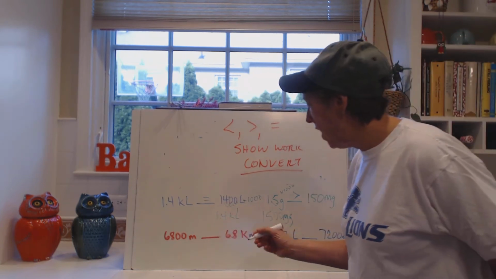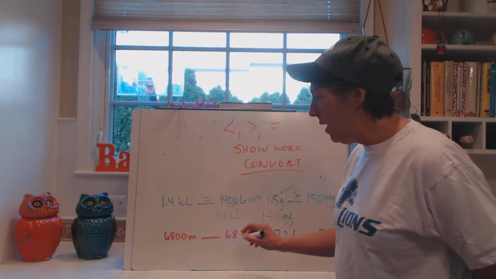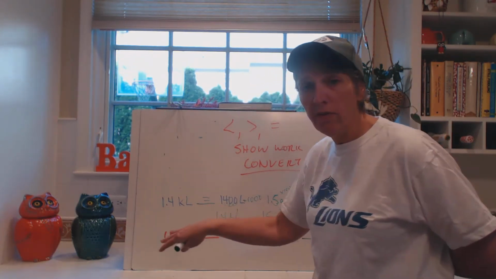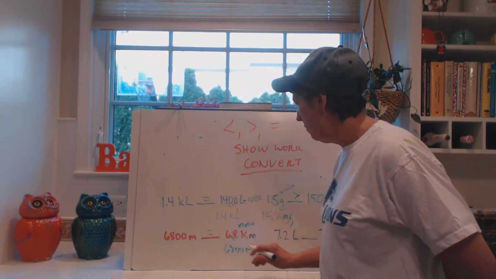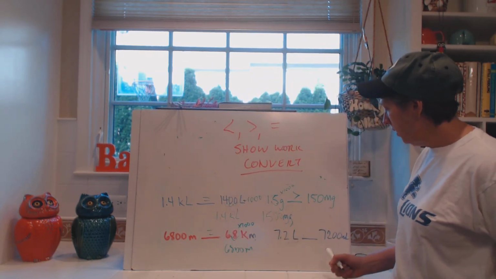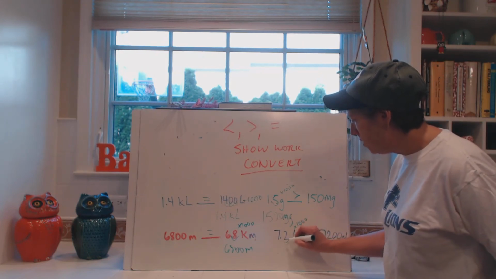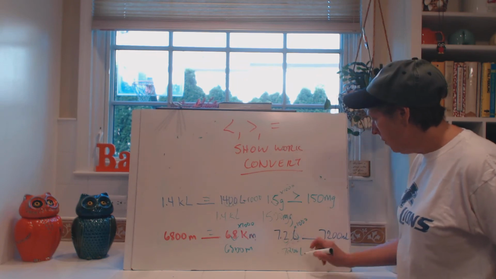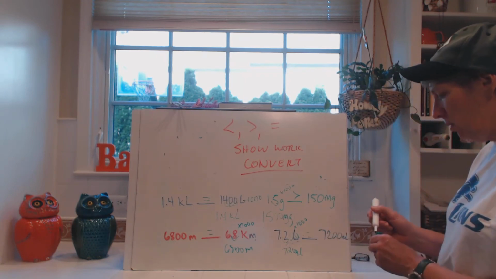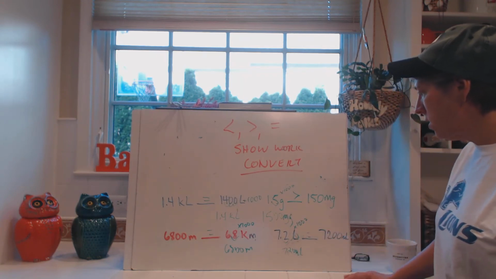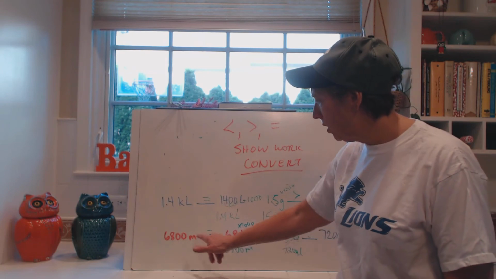I don't know which one you changed it to, but I'm going to change this one. This is kilometers. I'm going to multiply by 1,000 to make it meters. You could have divided over here. So I get 6,800 meters. Well, that's equal. And then over here, 7.2 liters to 7,200 milliliters. I'm going to multiply by 1,000, add 2 zeros. I get 7,200 milliliters. Then it's what? It's equal. They're still both equal, because I'm going liters to milliliters, so I multiply. Going meters to kilometers, I would divide, because I'm going backwards.